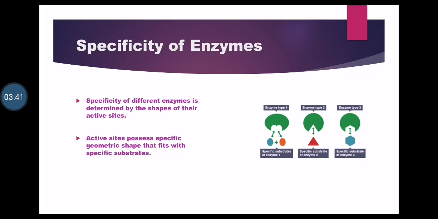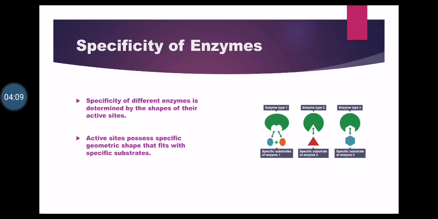Here you can see a figure on your screen. In this figure, there are three types of enzymes, and you can see each enzyme has its own specific active site. The shape of the active site of all these three enzymes is different. So, due to this specific geometric shape of active sites, they can bind to a particular substrate.